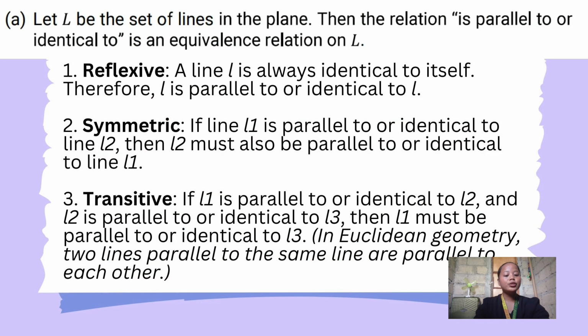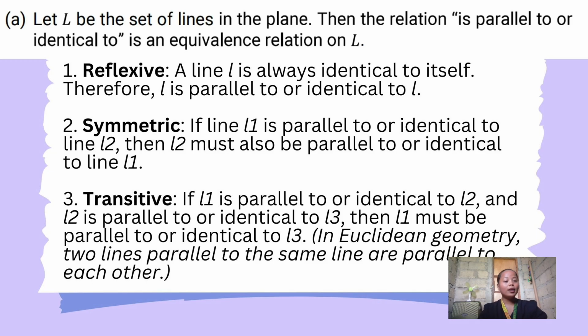So first we have an example. Let L be the set of lines in the plane. Then the relation "is parallel to or identical to" is an equivalence relation on L. We all know that a line L will always be identical to itself, meaning it is reflexive. Next, if line L1 is parallel to or identical to line L2, then L2 must also be parallel to or identical to line L1.